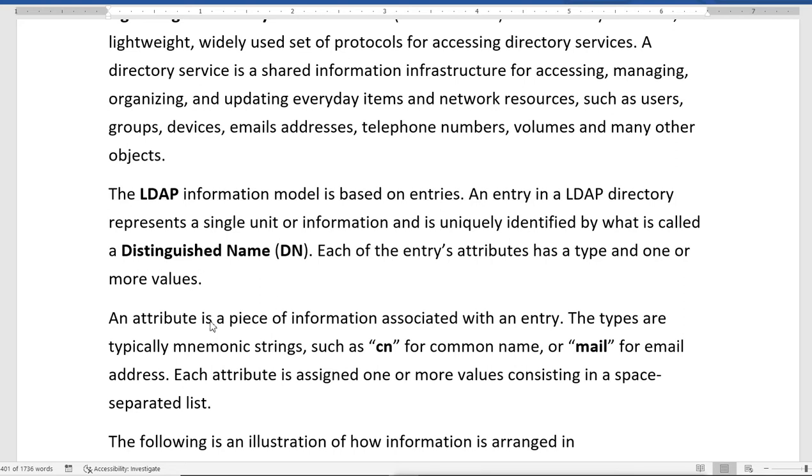Now an attribute is a piece of information associated with an entry, and the types are typically mnemonic strings such as CN, for common name, or mail for mail addresses. So CN is for the common name and mail is for mail addresses. Each attribute is assigned one or more values in a space-separated list.